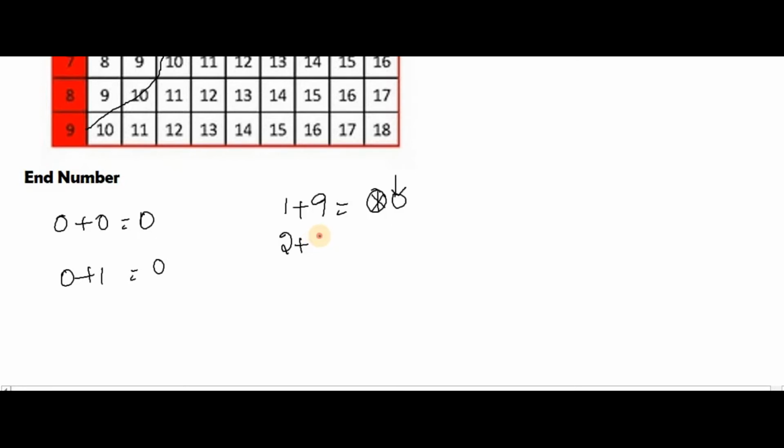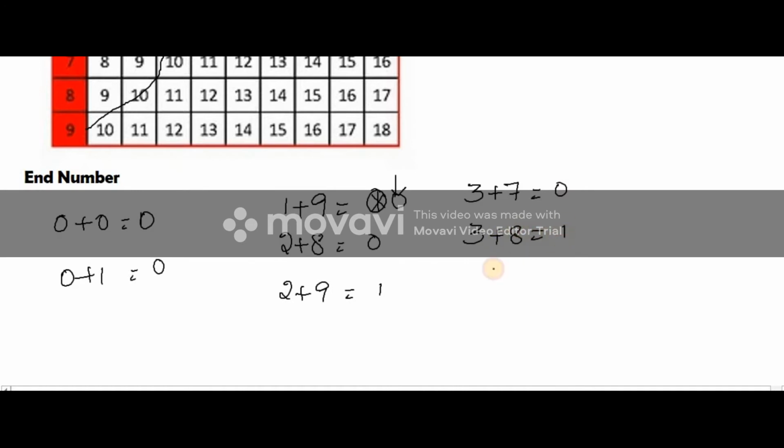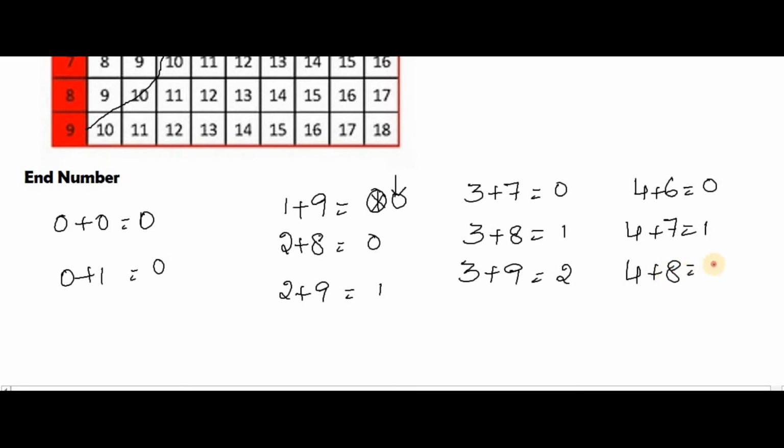2 plus 8 is 0. 2 plus 9 is equal to 1. By seeing the numbers you should say it very fast. 3 plus 7 is equal to 0. 3 plus 8 is equal to 1. 3 plus 9 is equal to 2. Like this. 4 plus 6 is equal to 0. 4 plus 7 is equal to 1. 4 plus 8 is equal to 2. 4 plus 9 is equal to 3.